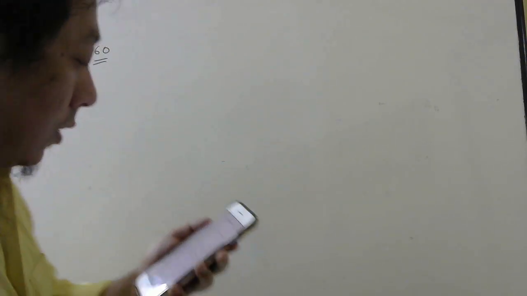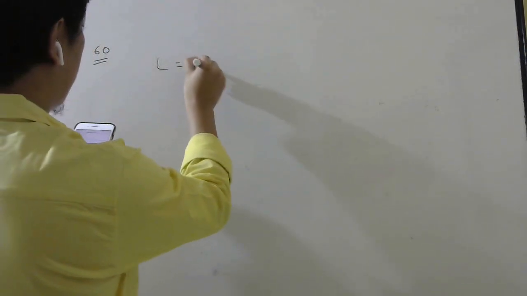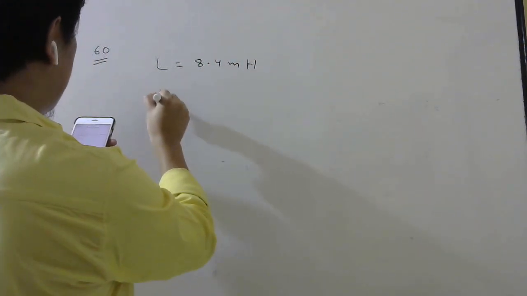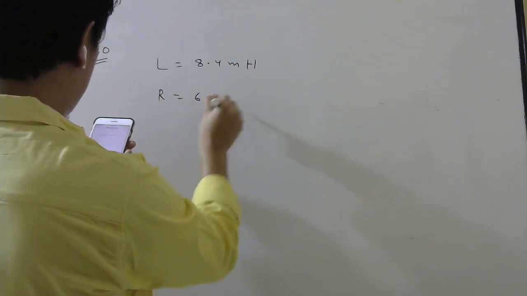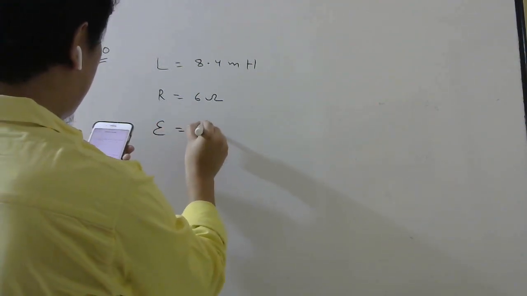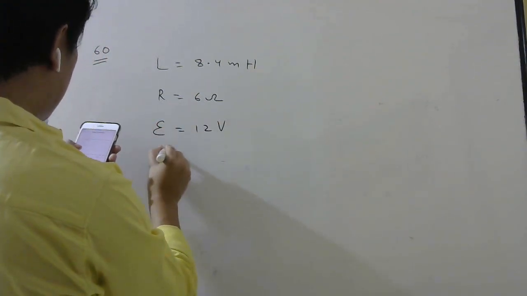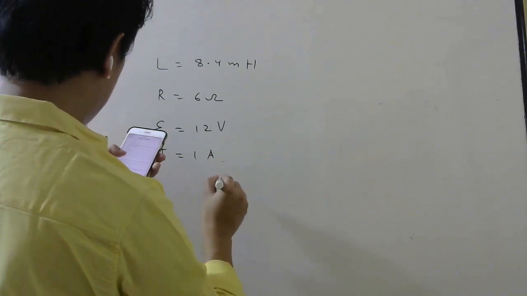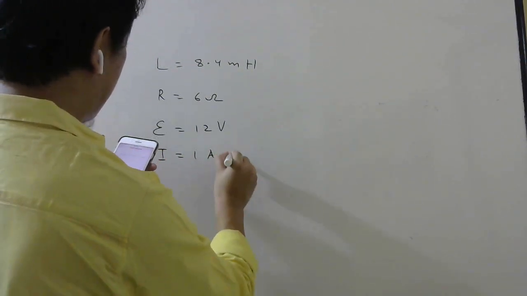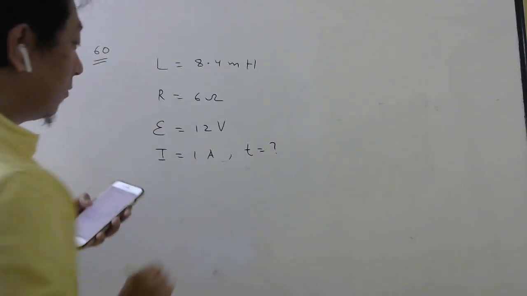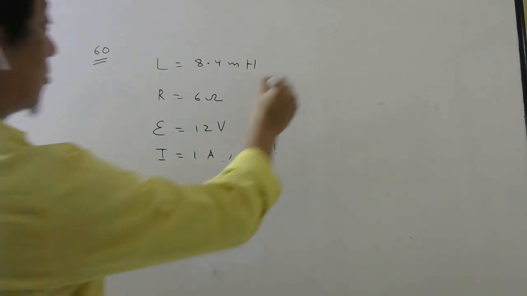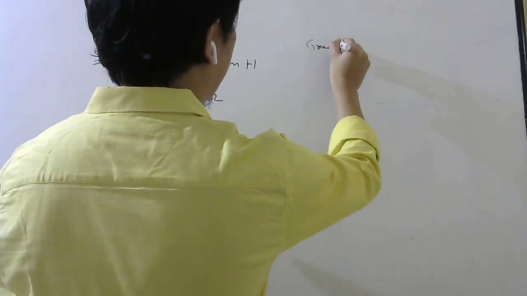So in question number 60, a coil of inductance L equal to 8.4 millihenry and a resistance of 6 ohm is connected to a battery of 12 volt. The current in the coil is 1 ampere approximately at approximately the time. So at what time the current will be 1 ampere, they are asking. Again it is growth.